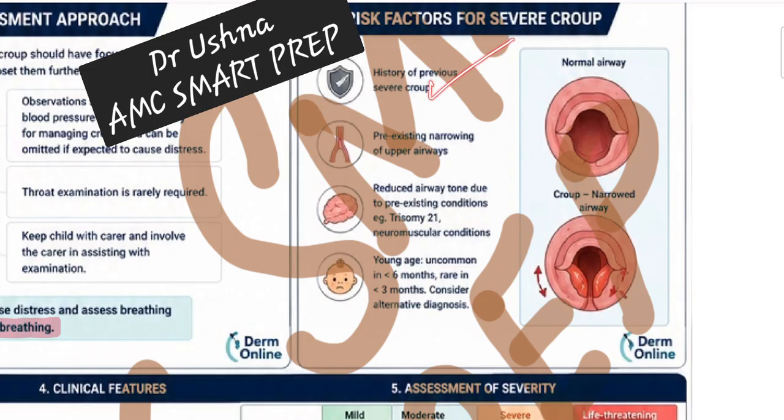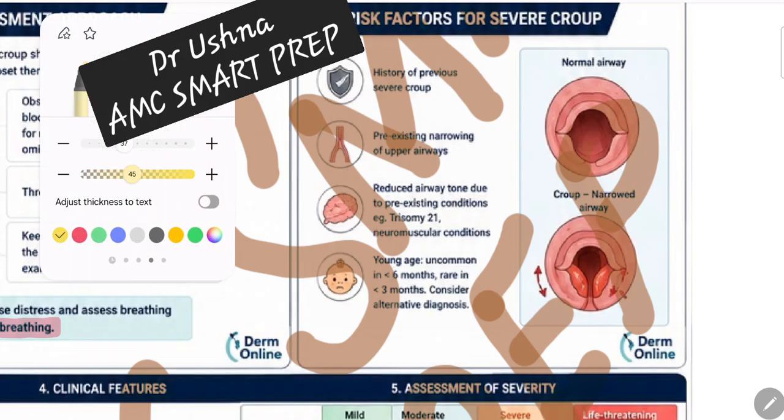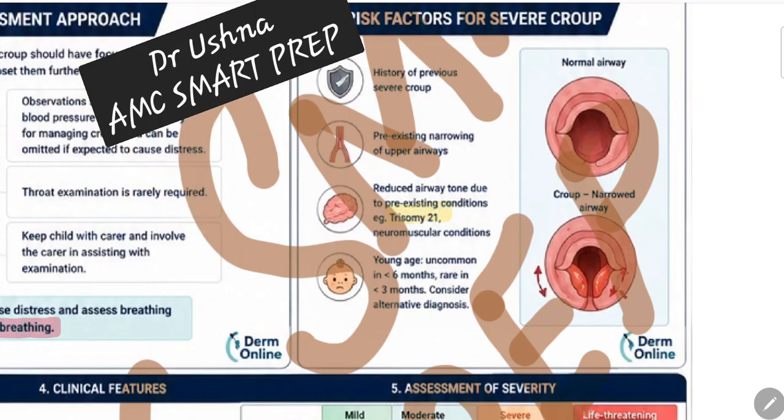So any previous history, any pre-existing narrowing factor, any disorder that is affecting your musculature, respiratory portion is your muscle, so anything that is disturbing your muscle can exacerbate the croup. Very important example for your exam is trisomy 21, Down syndrome, neuromuscular disorder, a very notorious feature. So trisomy is again your recall question. You should note all these topics that are very important: trisomy 21, parainfluenza virus, barking cough, increased work of breathing. These are very important points in your croup patients.